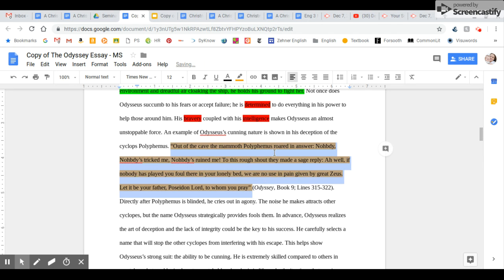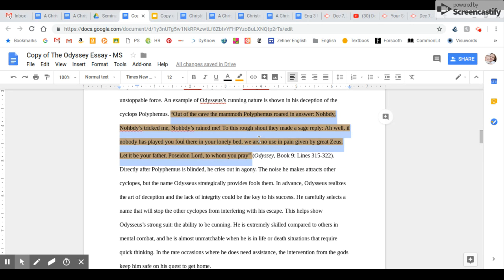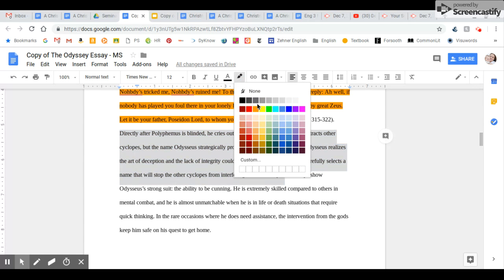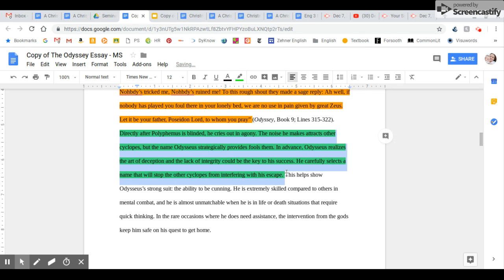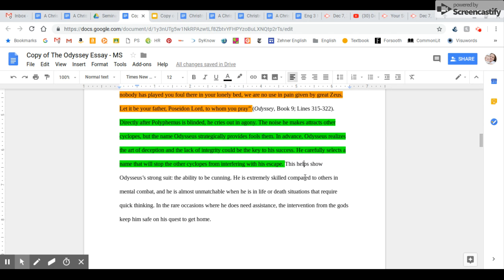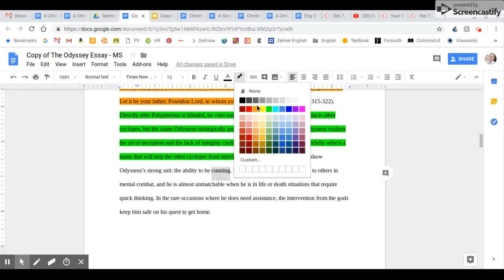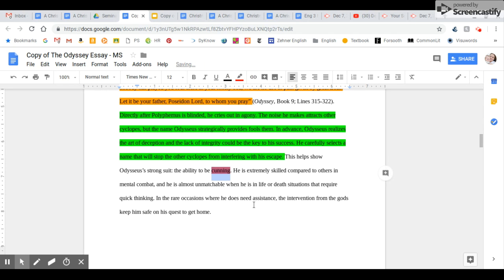Again, a nice size quote. The reader's able to see what's going on. Correct citation at the end. And again, we have summary. Directly after Polyphemus is blinded, he cries out in agony. All of this is summary of the quote before the author goes into the analysis. This helps to show Odysseus' strong suit, his ability to be cunning. This matches directly back with the claim that's being made.